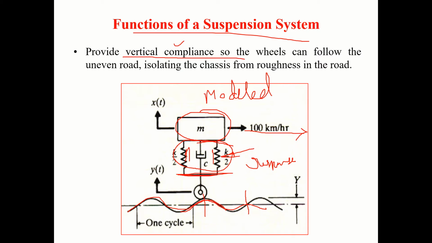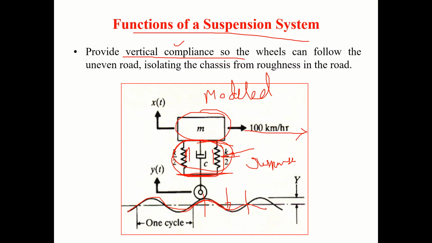So within this time, it should be able to come back, meaning it should expand and see that the wheel is in contact with the ground. Again, as it starts climbing, it should start compressing the spring like this. Suppose the vehicle speed is very high and the spring damper system is not going to respond to this requirement, then the wheel will not be able to come back in touch with the ground.